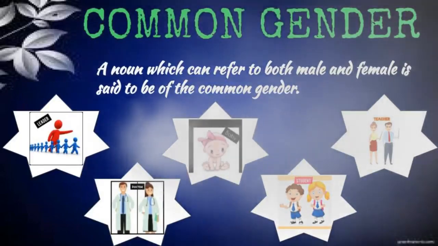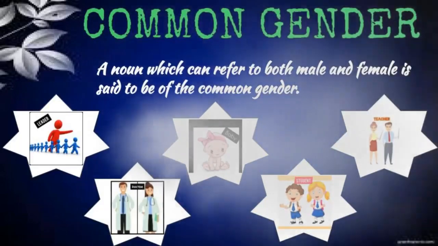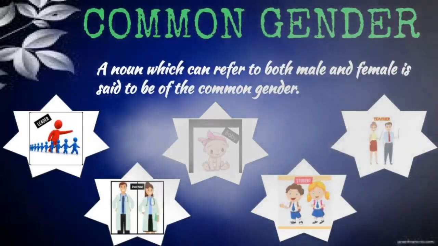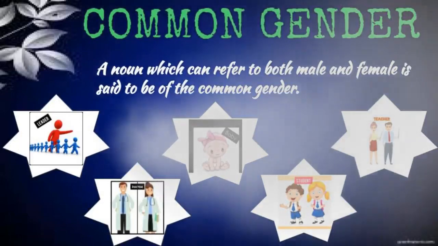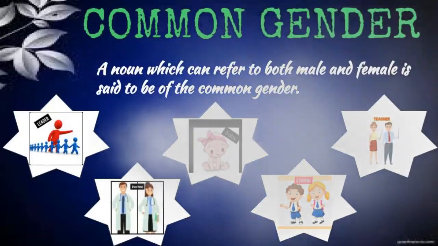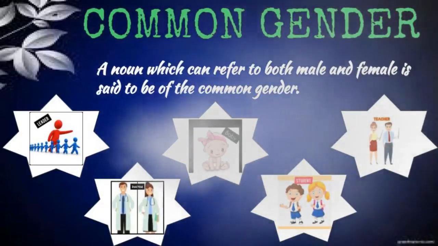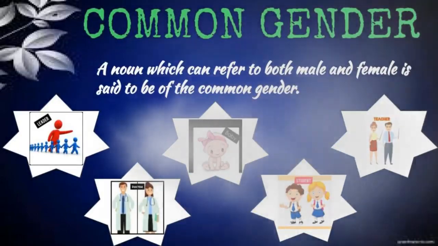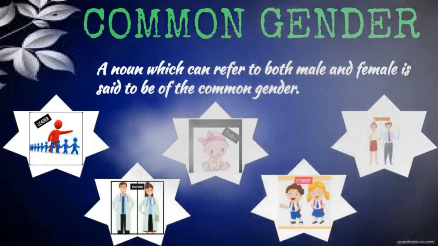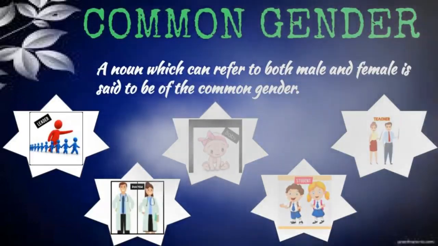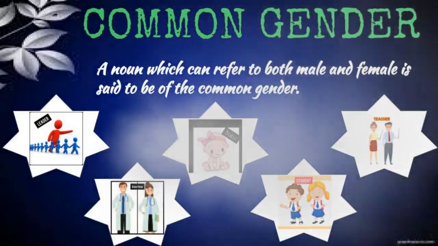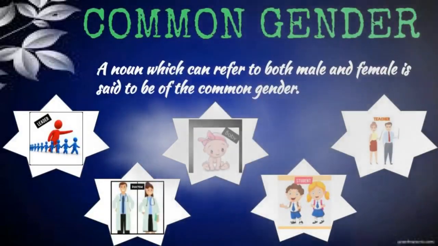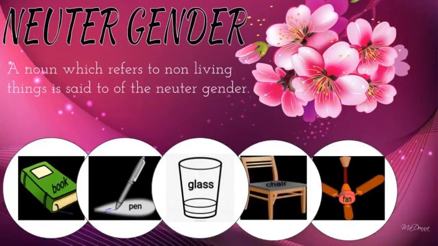And the third one is teacher. Teacher is a common gender. It can be male or female. And the fourth one is doctor. Doctor is a common gender. It can be a male doctor or female doctor. And the last one is student. Student is a common gender. It can be a girl student or a boy student. Okay, so a noun which refers to both boys and girls or male and female is known as common gender.